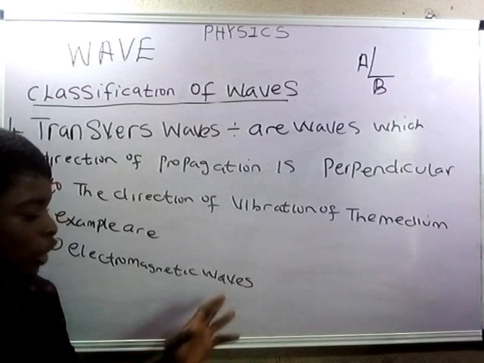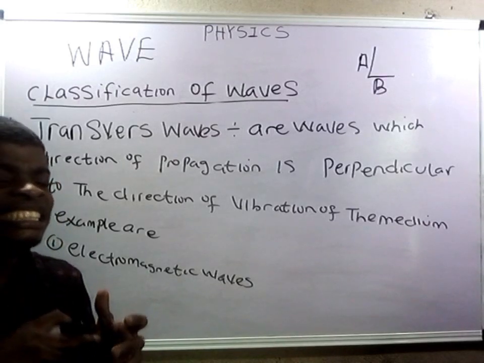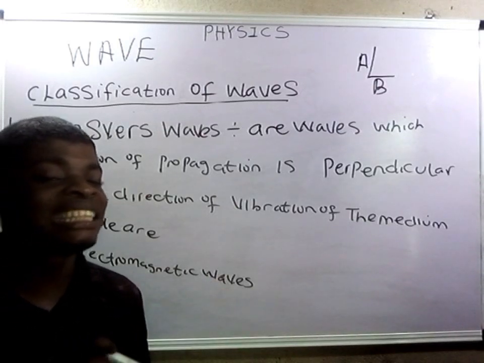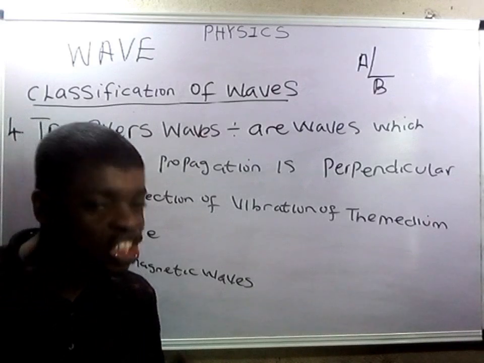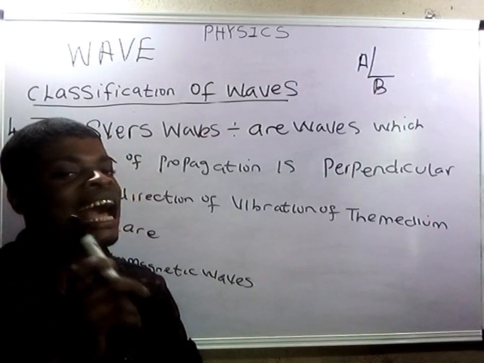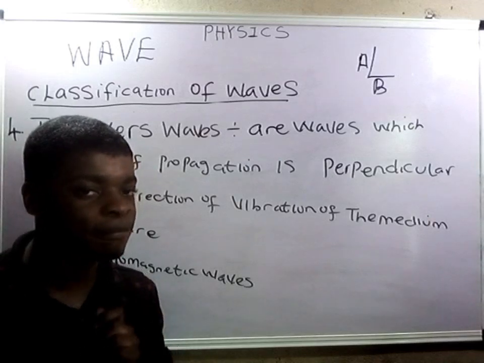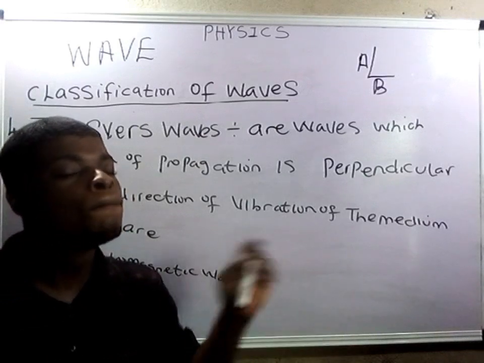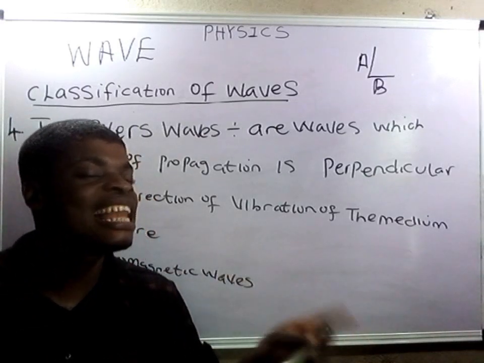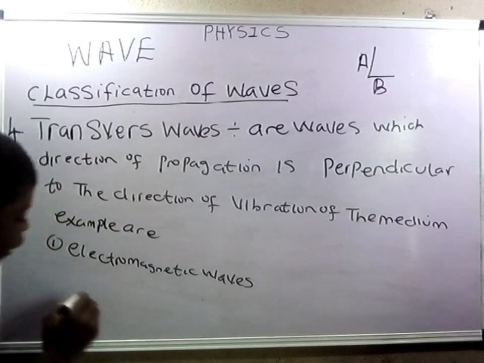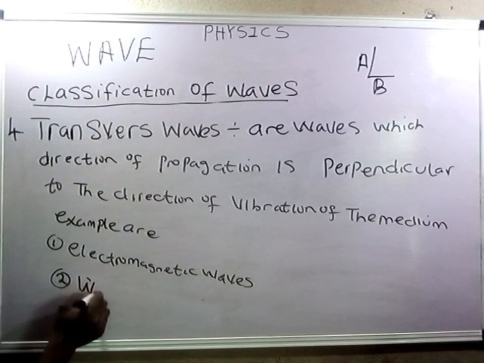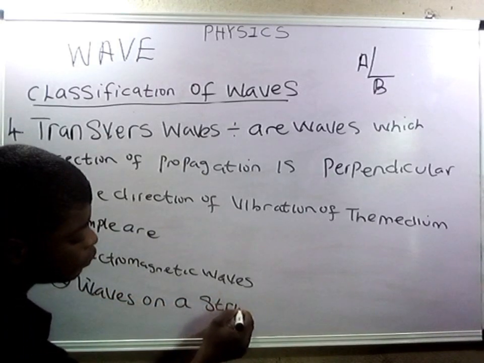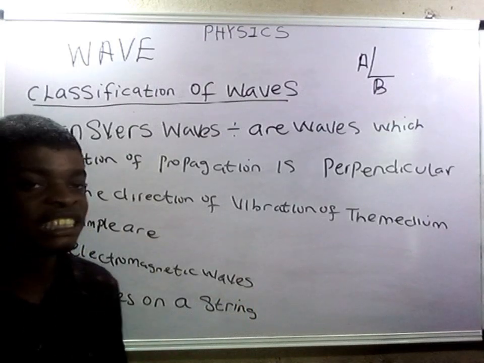I gave you earlier the list of electromagnetic waves. So this must be noted that electromagnetic waves are transverse waves, but not all transverse waves are electromagnetic waves. I repeat, electromagnetic waves are transverse waves, but not all transverse waves are electromagnetic waves. So let's take another example. We have a wave on a spring. A wave on a spring is an example of a transverse wave.